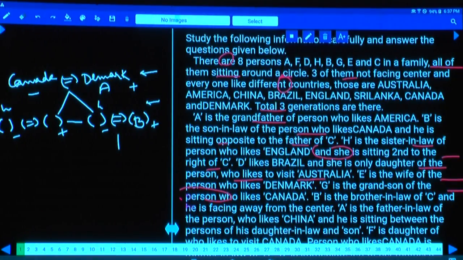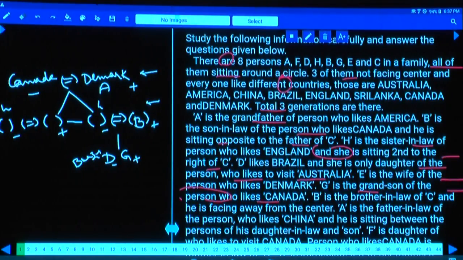D is in the third generation, and G is the grandson. D and G come into the third generation, isn't it? Out of which G is the grandson and D is the granddaughter. This person D likes to visit Brazil. Whether these two persons are siblings or cousins to each other, no information is given, isn't it? And G is the grandson of the person who likes Canada.